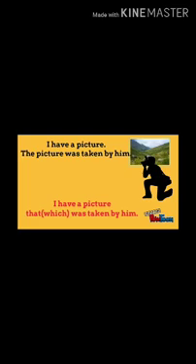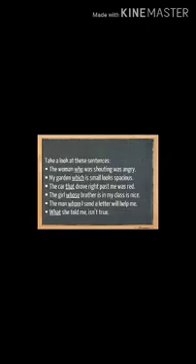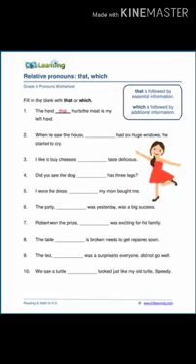In this you can find out: I have a picture which was taken by him. So we have shown the relation. These 2 sentences were related to each other and we have related them by using the relative pronoun. Here are the definitions and some examples, like there was a man who was quite near. So you can read these and find out the relative pronouns. It will help you to understand better. The underlined words, you can see, are relative pronouns.